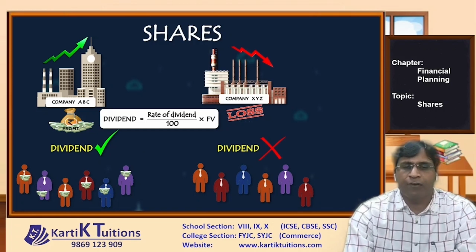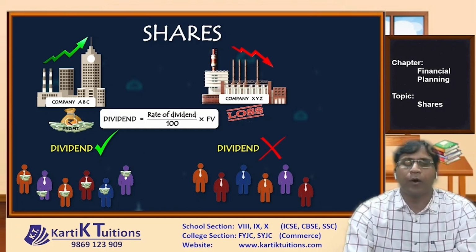Now for finding the dividend, the formula is rate of dividend upon 100 into face value. Now remember, in sums, if the face value is not mentioned, you are always going to take the face value as 100. You are always going to take the face value as 100.